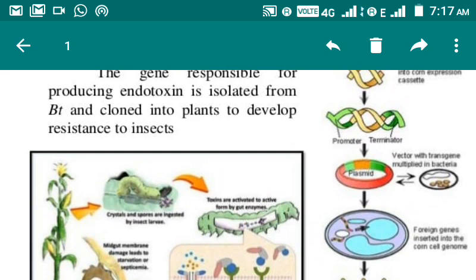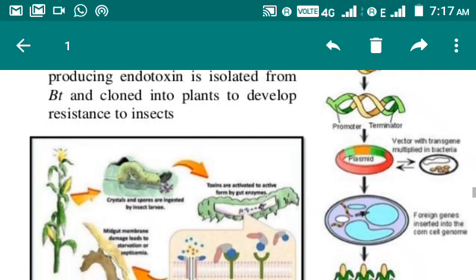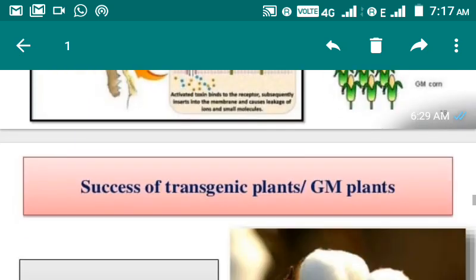Now in insects, in the presence of the alkaline pH of the insect gut, it will get activated into the actual form, that is endotoxin. Now this endotoxin will do its job to kill the insects. So in this way it is helpful.